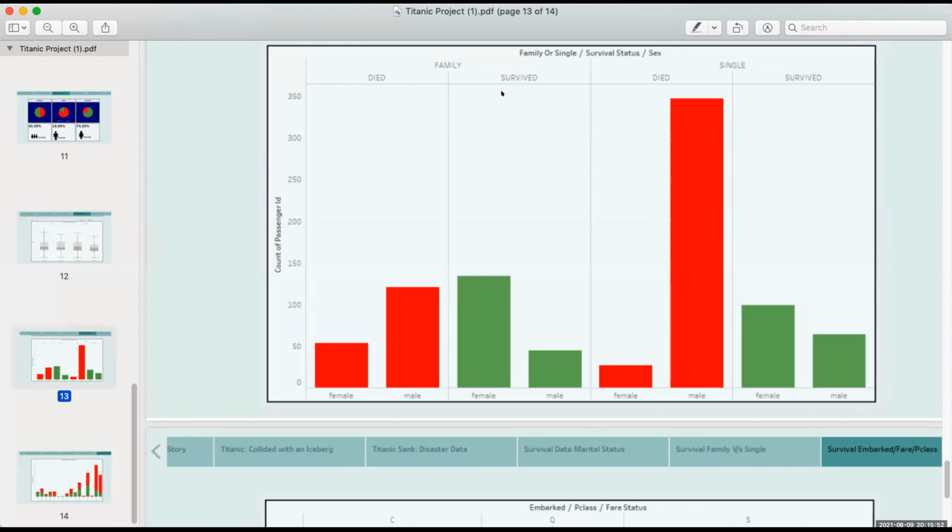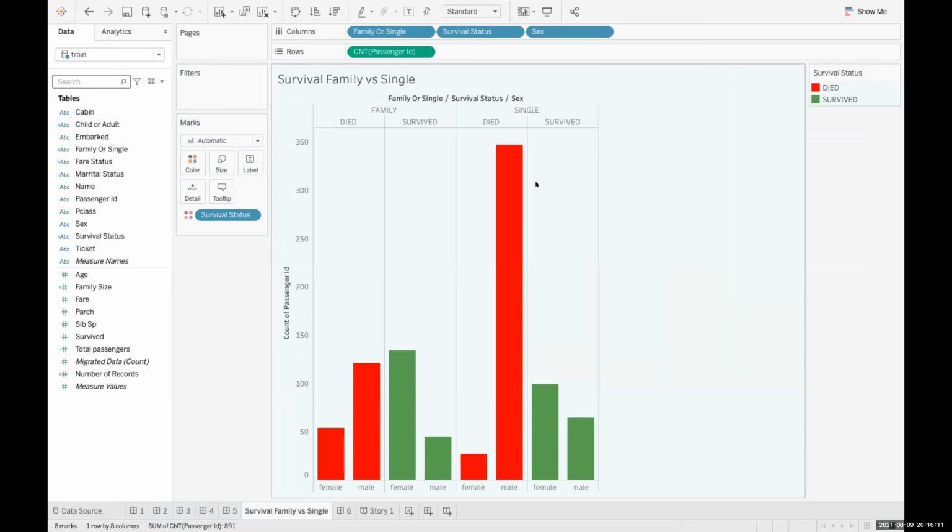After gender, you have to drag the fields into the chart. No, I'm not getting your point. I don't see it, I see the PDF right now. See, this is the original Tableau shared.